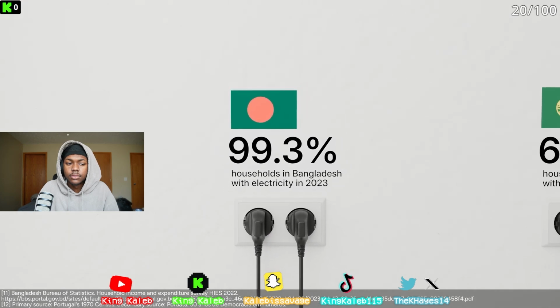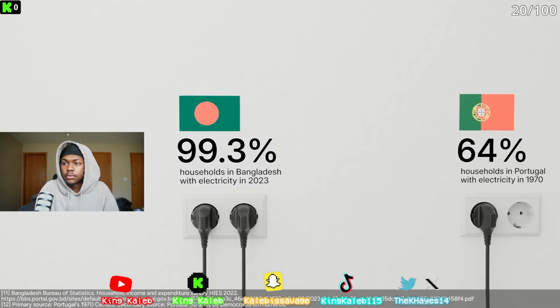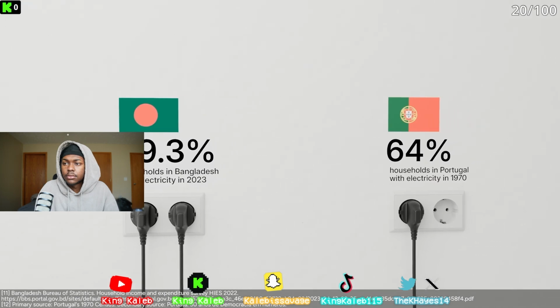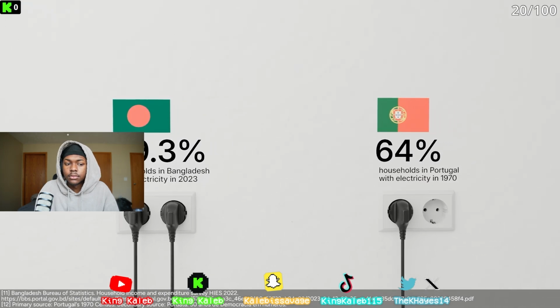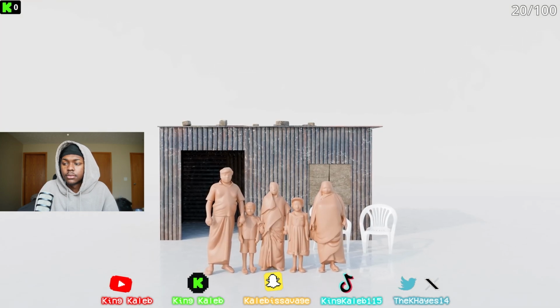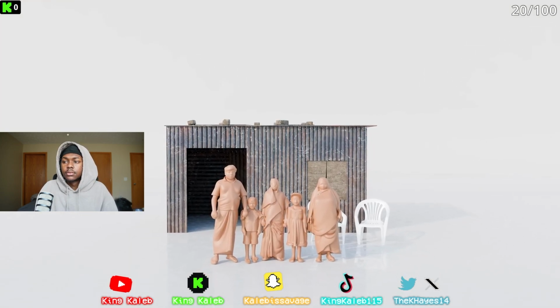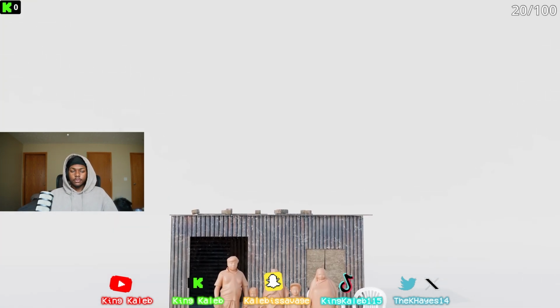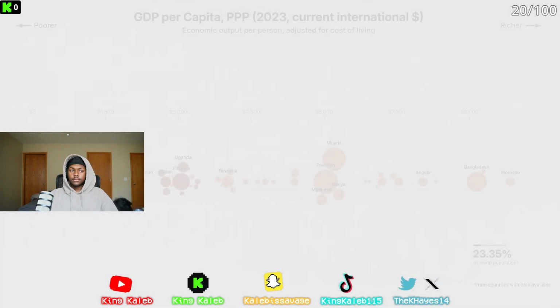This might not sound like a big deal, but in Portugal, a high-income country and the country where I'm from, if we go back to 1970, only 64% of the population had access to electricity. Some people think that countries like Bangladesh will always stay poor. But the reality is that they might not. Bangladesh, in some aspects, is already more developed than the Portugal my parents grew up in.